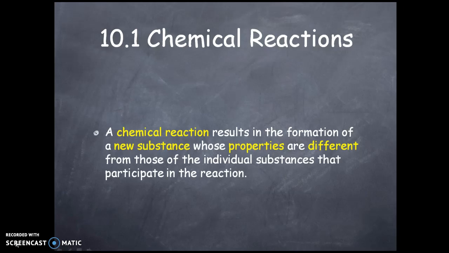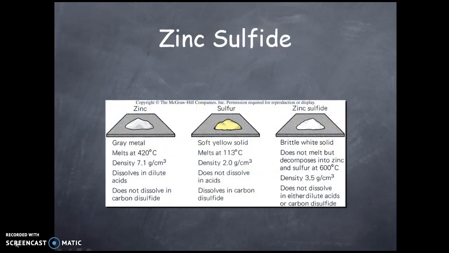If you want to explain it properly, it is the formation of a new substance whose properties are completely different from those of the individual substances that participate in the reaction. For example, if you add A with B, then you get a brand new substance which is called C, which has completely different properties from A or B. Then we say that there is a chemical reaction.